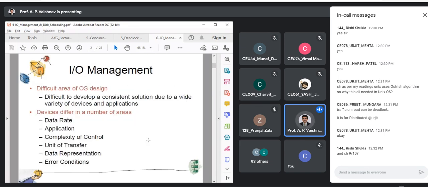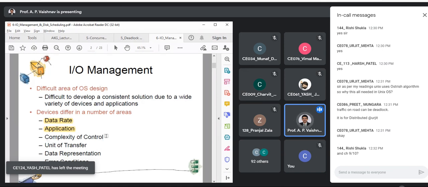IO management is a very difficult area. Why so? Because there are a number of IO devices possible, and every device has different requirements. So what are the different requirements of the IO device? Let us look into that. IO devices differ in the data rate. Some IO devices are fast, some are slow, some have average speed. It also depends upon the application. If you are working with a runtime application, your IO device has to work in a fast manner. If you're working with a background process, the IO device can work in a slow manner.